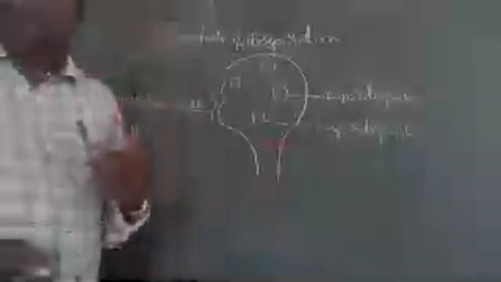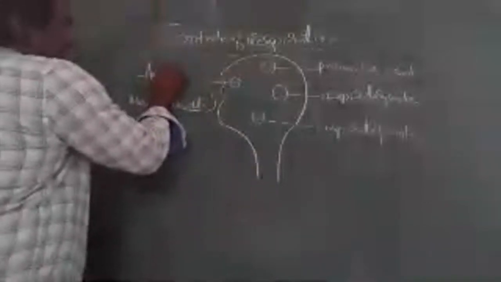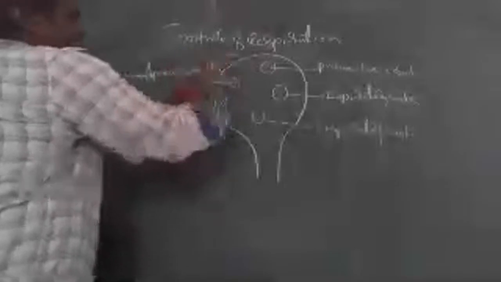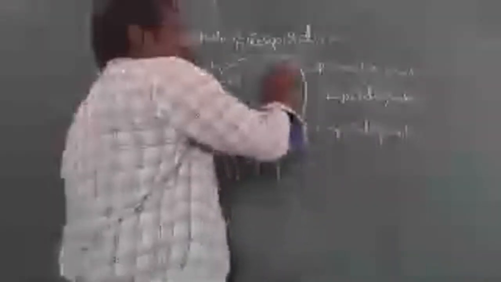And the next one, the third, is the Pneumotoxic center, and next to it, the Apneustic center. These are the four. Number one, Inspiratory Center. Number two, Expiratory Center. Number three, Pneumotoxic Center. Number four, Apneustic center.